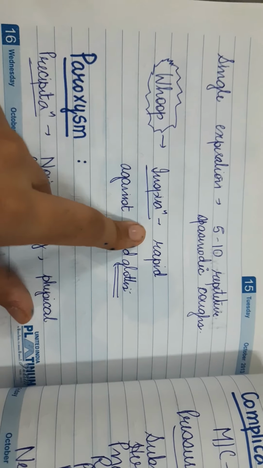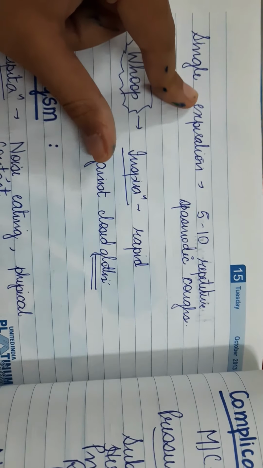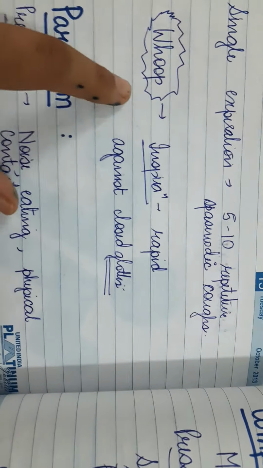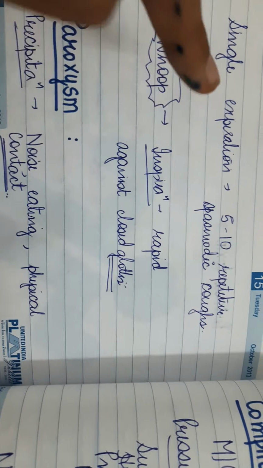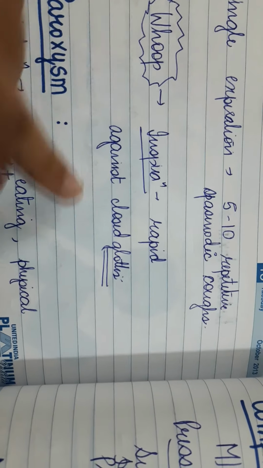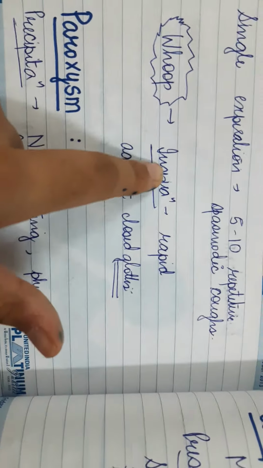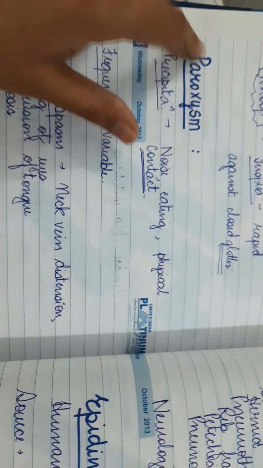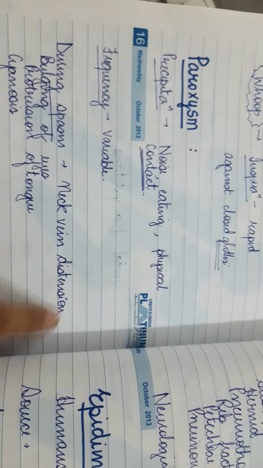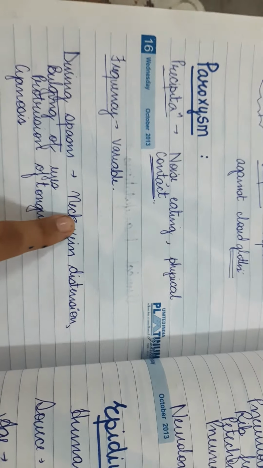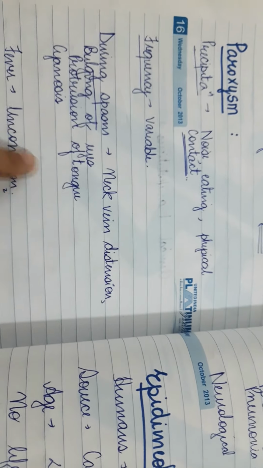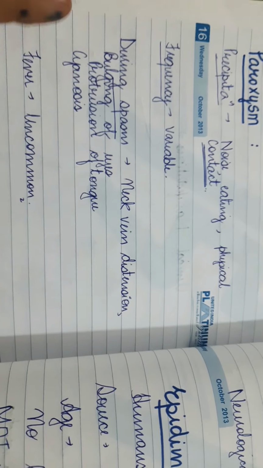Okay, then what is basically whoop and what are these coughings? We can say basically in a single expiration there are 5 to 10 repetitive episodes of spasmodic coughs, and a whooping sound occurs because after these repetitive coughs, the glottis is closed and a rapid inspiration takes place, so that leads to the whoop sound. Now what is paroxysm? Basically the whooping cough paroxysm is precipitated by noise or by eating or by any kind of physical contact. Frequency is variable, but it gets worse at night, and during spasm there is neck vein distension, bulging of eyes, protruding of tongue, and cyanosis. Fever is uncommon in paroxysms.